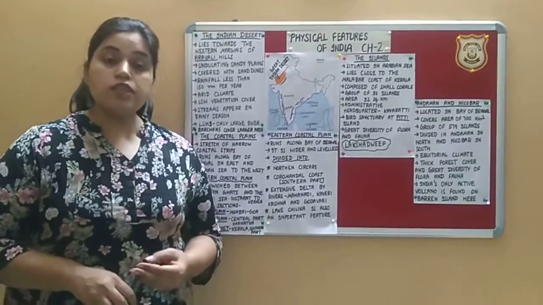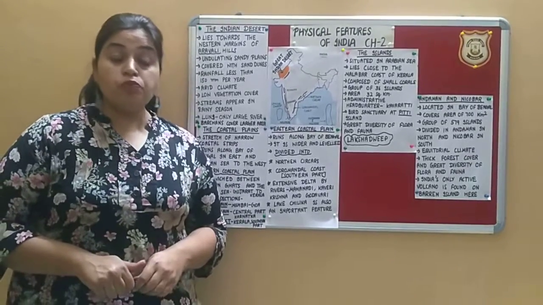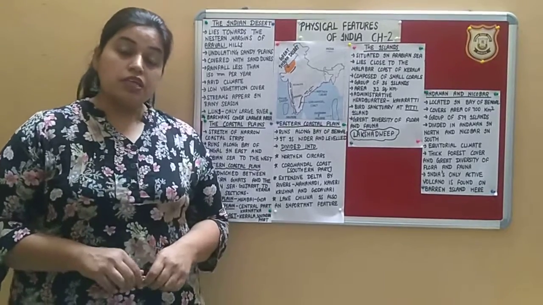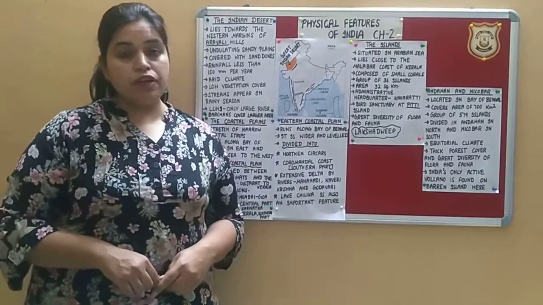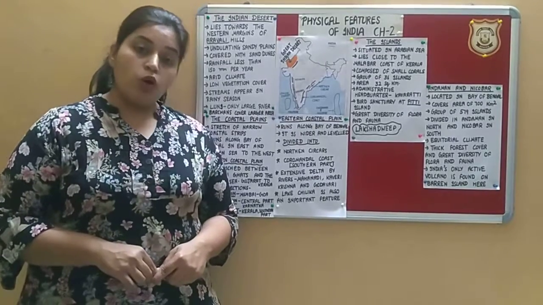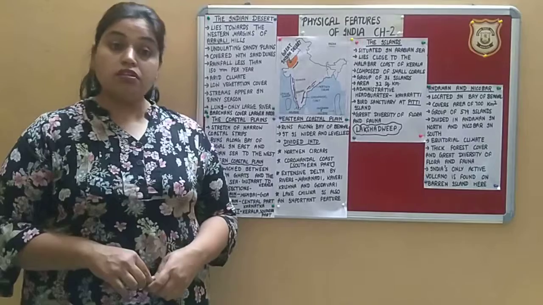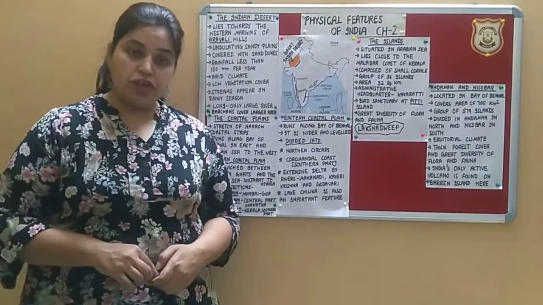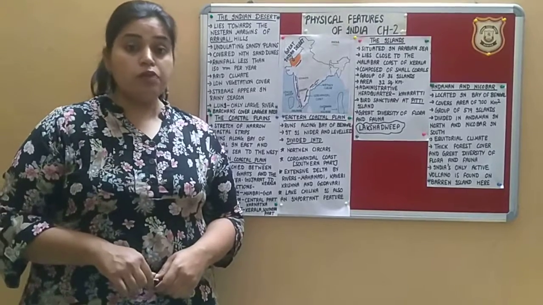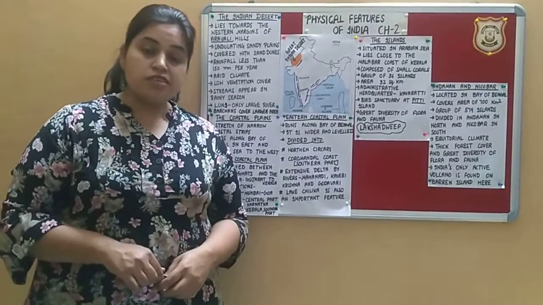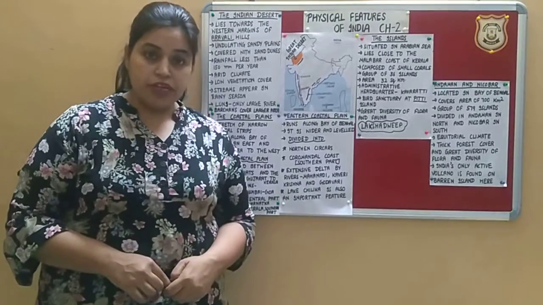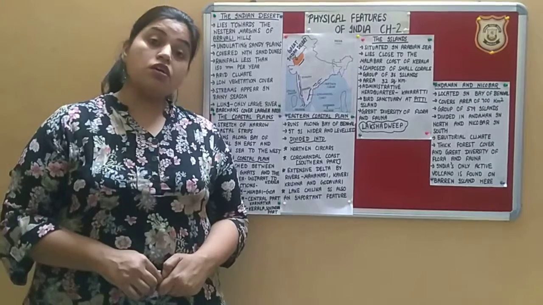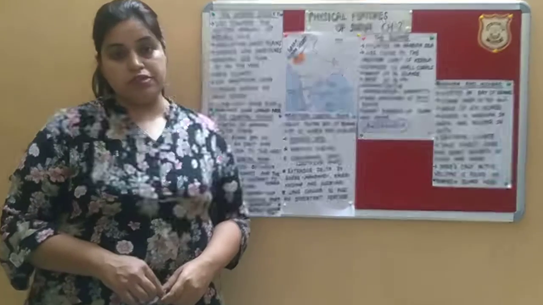Now beta, how all these physical features provide immense future prospects in our country. See, the first physical feature we read was the mountains. Beta, mountains provide the perennial rivers and the thick forest cover. So they provide the natural resources to our country. Second, we read about the northern plains. Northern plains are the granaries for our country. Third physical feature was plateau. Plateaus are the storehouse of minerals.